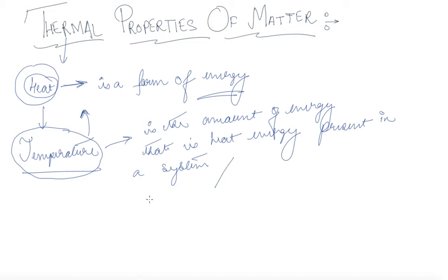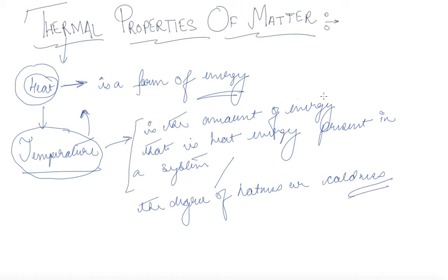Another such definition is the degree of hotness or coldness. So these are some of the definitions that you come across of temperature. Suppose that temperature is very low. A substance has a temperature which is very low. So let this be the body of mass m. If the temperature is low, what we can understand is that the amount of heat energy in this particular object is low.